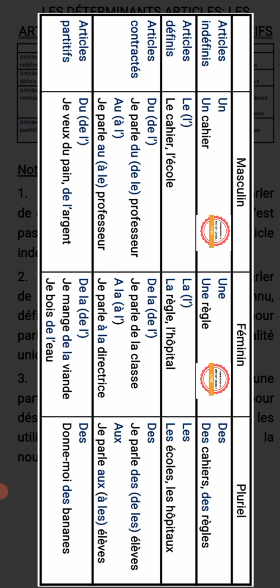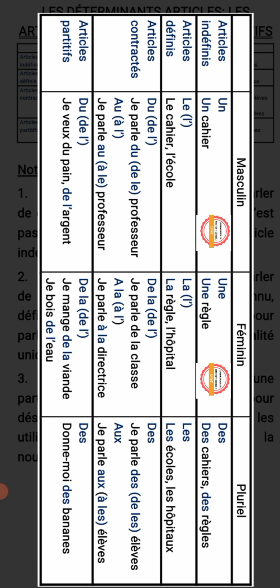Ensuite, on a des. Donne-moi des bananes. Give me some bananas. You know, parts of the bananas. A kind of undetermined quantity of bananas. Donne-moi des bananes.